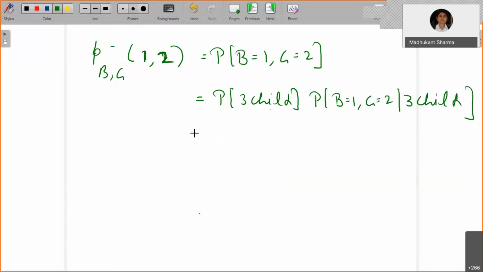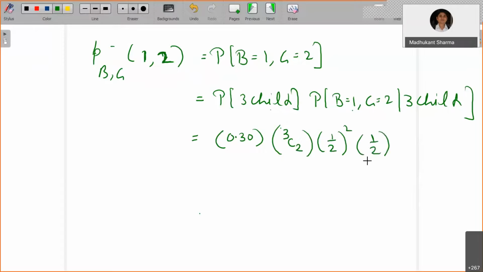Okay, right. Now the probability of 3 children is 0.30. Now in a family of 3 children, what is the probability of getting 1 boy and 2 girls? Out of 3 total children, 2 are girls, into the probability, which is 1 by 2 square into 1 by 2 for getting 1 boy.